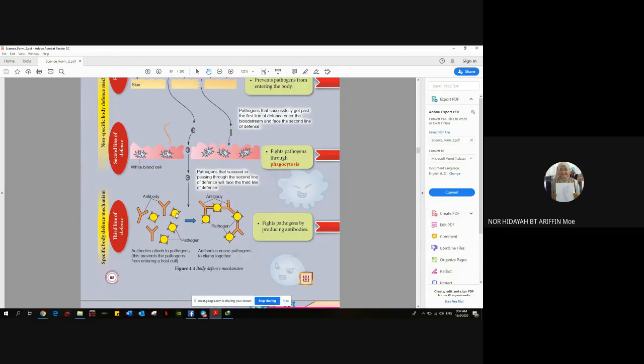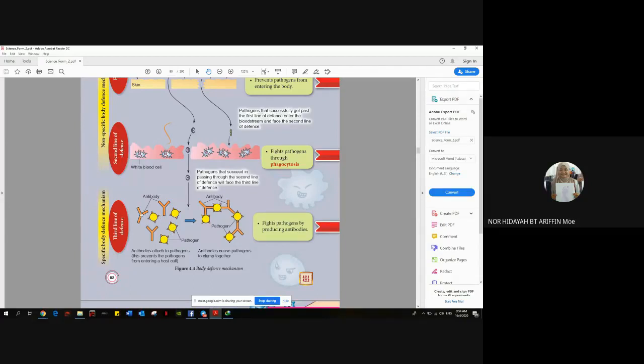For example here, kita lihat example. If the first month the baby is injected with the vaccine BCG to protect against TB. Okay, for example, this one is weakened TB or dead TB is injected into the body.